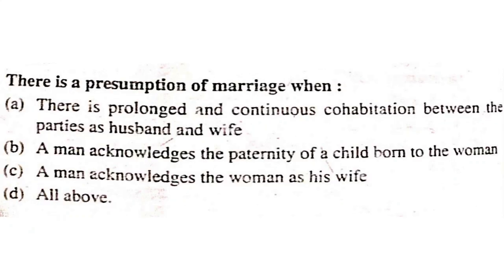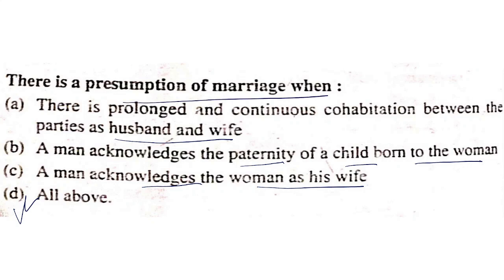There is a presumption of marriage when there is a prolonged and continuous cohabitation between the parties as husband and wife. A man acknowledges the paternity of a child born to the woman. A man acknowledges the woman as his wife. All of the above is the correct answer.